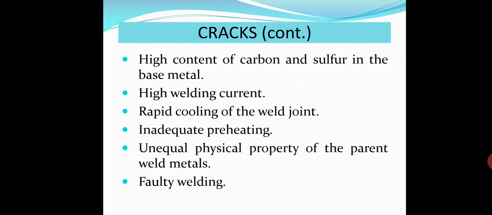So many of the causes are common for all defects, that is joint design, faulty welding, then setting of current and voltage, preheating and cooling of weld joint. Here also, along with these causes, content of carbon and sulfur and hydrogen as shielding gas for ferrous metal are the causes of cracks.